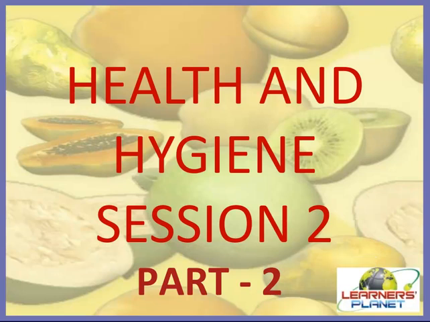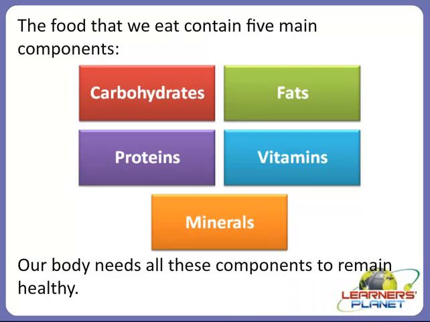So we will study about the food groups. Alright children? Yes, the food that we eat contains 5 main components like carbohydrates, fats, proteins, vitamins and minerals.